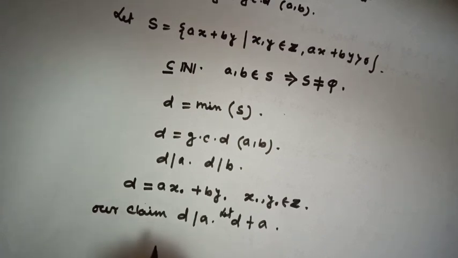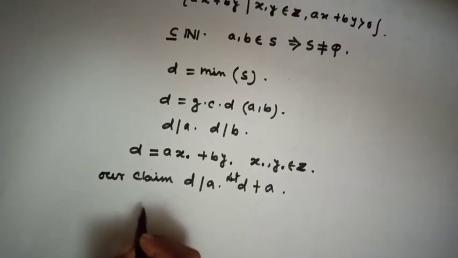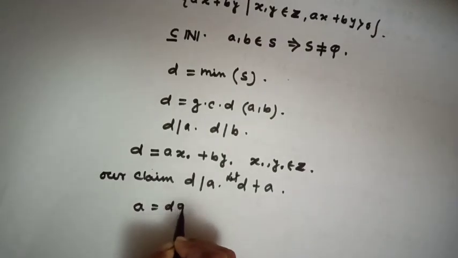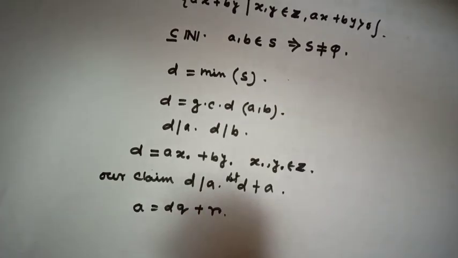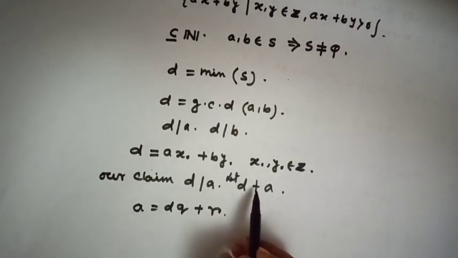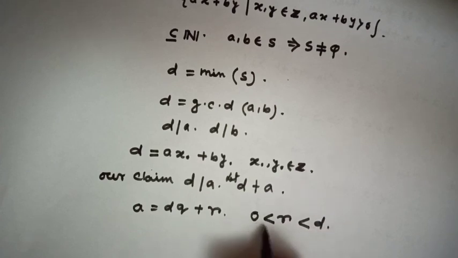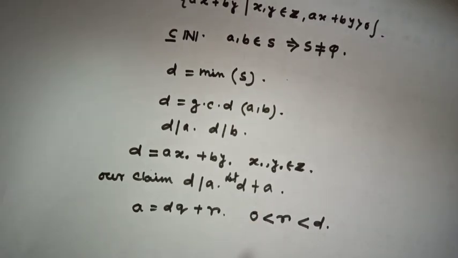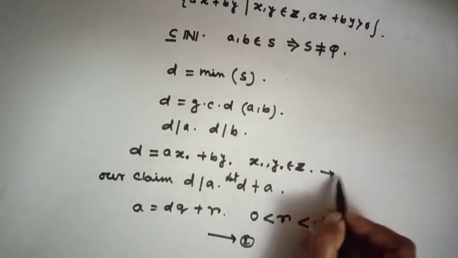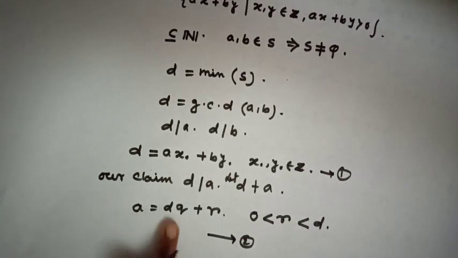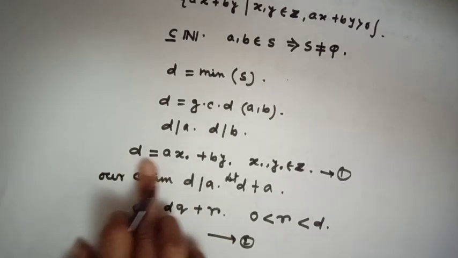By the division algorithm, a on d, we can write a equals d times q plus r. Since d does not divide a, the condition will be 0 strictly less than r strictly less than d. Here r is not equal to 0 because d does not divide a, our assumption. This is equation 2 and this is equation 1. Here a equals dq plus r.